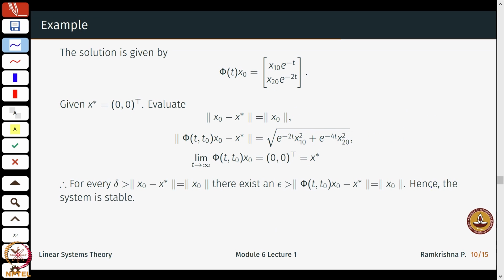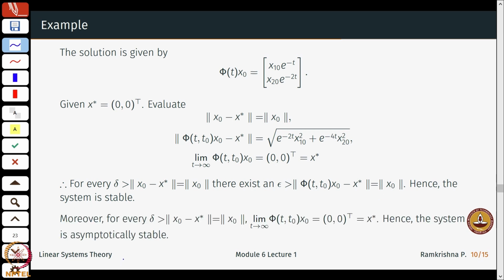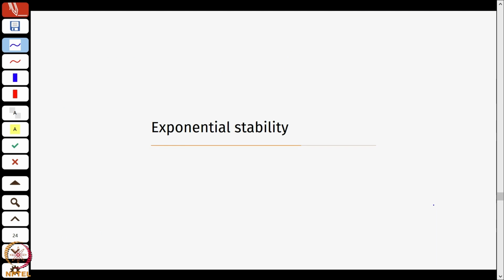Okay, this is just a statement which concludes first that this system is stable, and second, that this system is also asymptotically stable. So just repeating that and writing that down formally. Okay, so are we happy with this?